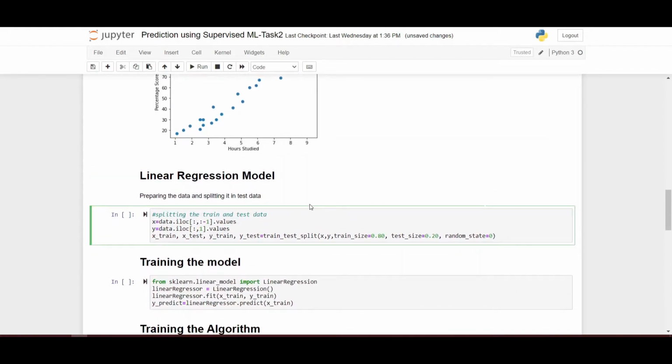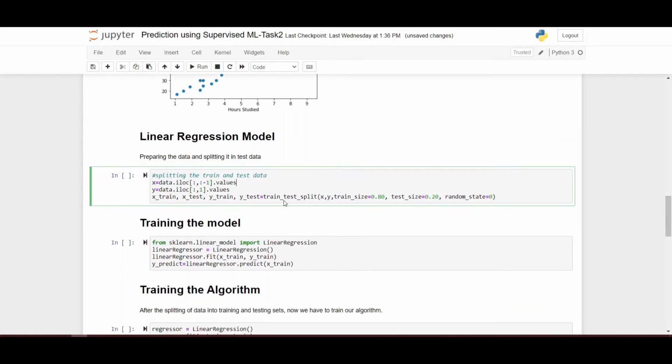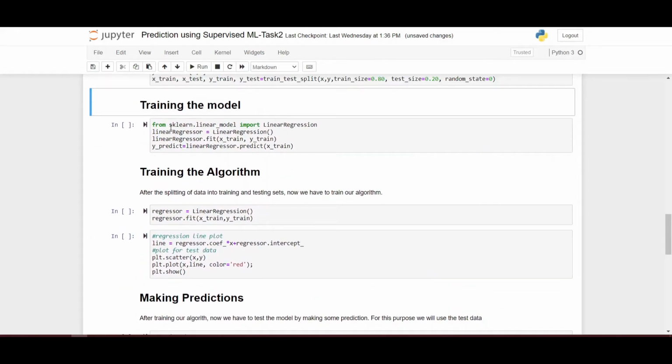Now we have to prepare the linear regression model, so that we can train the algorithm and then thereafter test it. So we have to use the train test split from scikit-learn, and iloc is used to locate certain index values from a data set, and here we are using the train test split. Now we have to train the model.